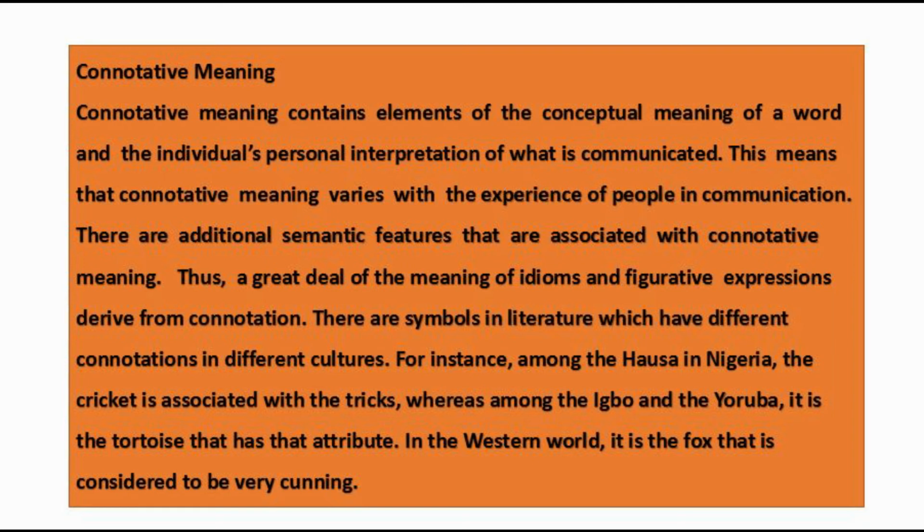There are additional semantic features that are associated with connotative meaning. Thus, a great deal of the meaning of idioms and figurative expressions derives from connotation. There are symbols in literature which have different connotations in different cultures. For example, among the Hausa in Nigeria, the cricket is associated with tricks, whereas among the Igbo and the Yoruba, it is the tortoise that is the attribute. In the Western world, it is the fox that is considered to be very cunning, not the cricket.